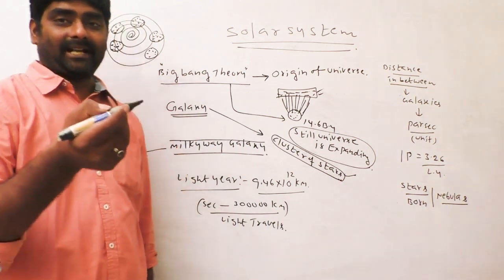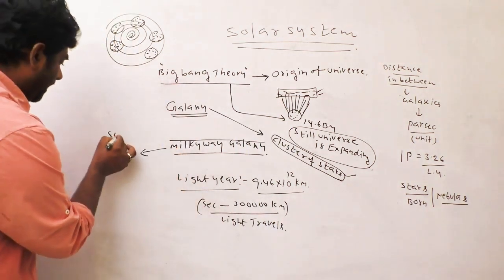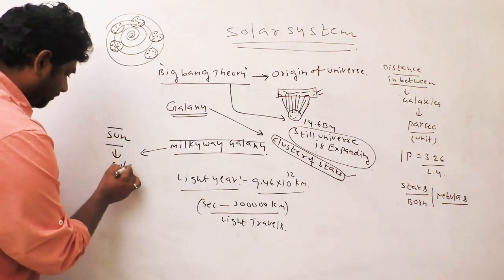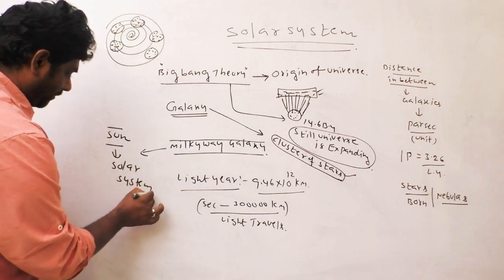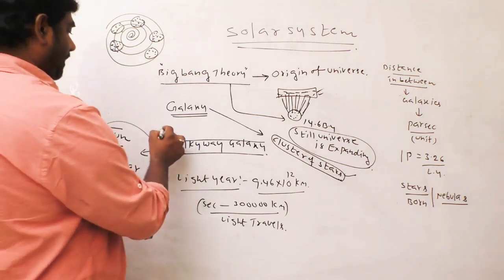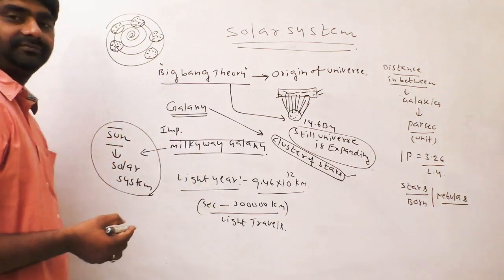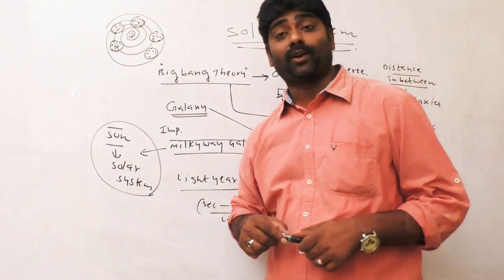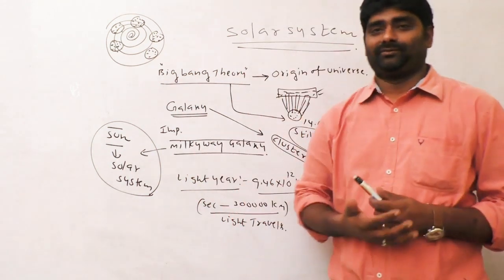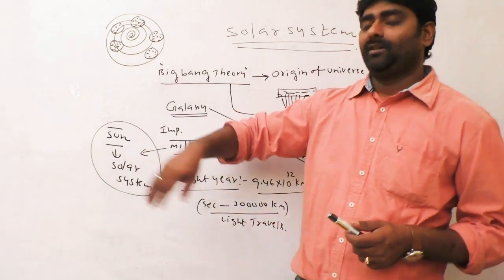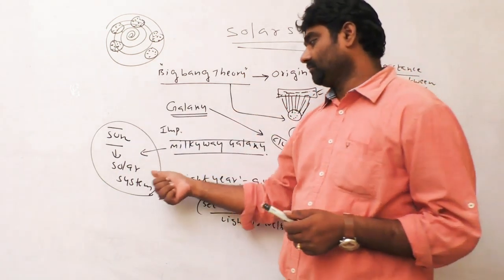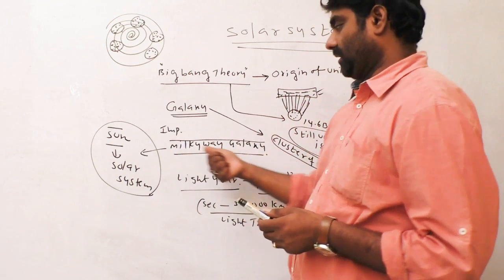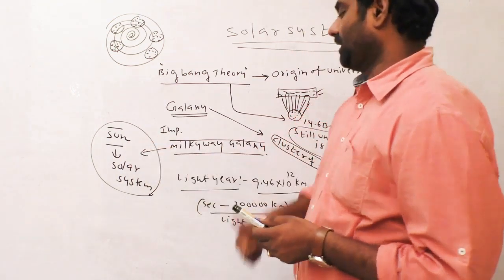Galaxy means Milky Way. The Sun belongs to the Milky Way galaxy. Very important question: the solar system belongs to the Milky Way galaxy. In the Milky Way galaxy, there are many stars, almost 150 crores. It is known as the solar system, in the Milky Way galaxy. The Sun belongs to the Milky Way galaxy.